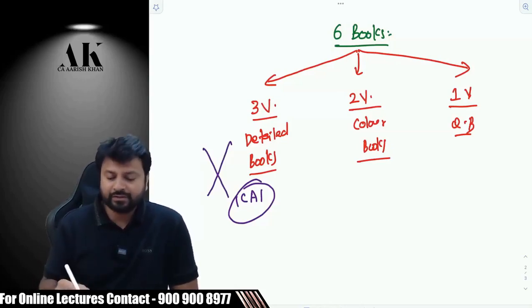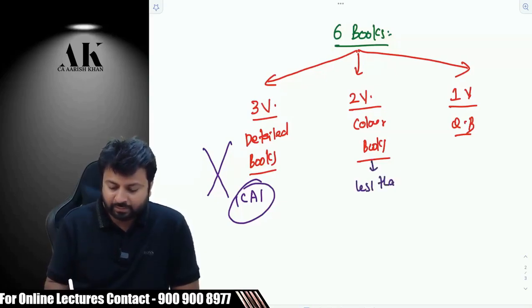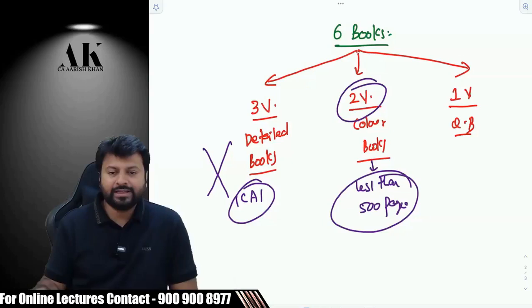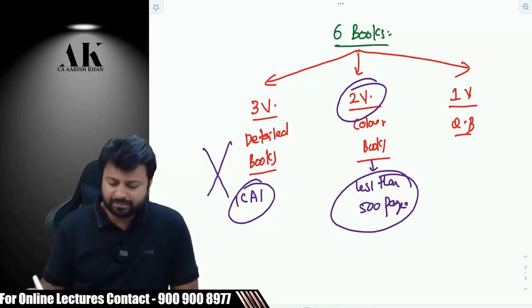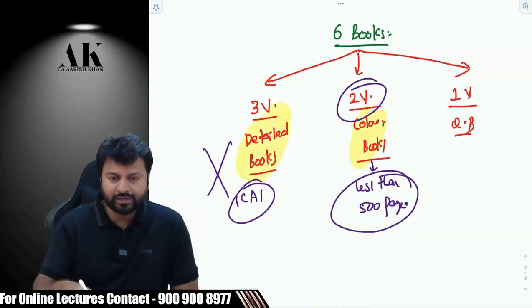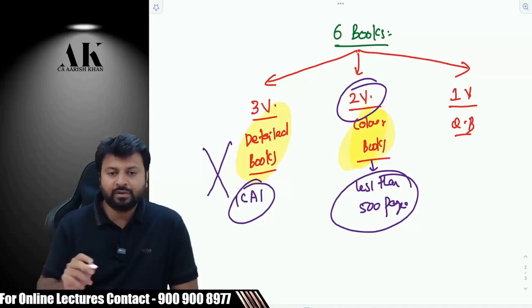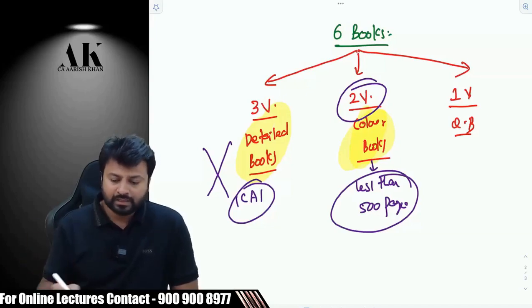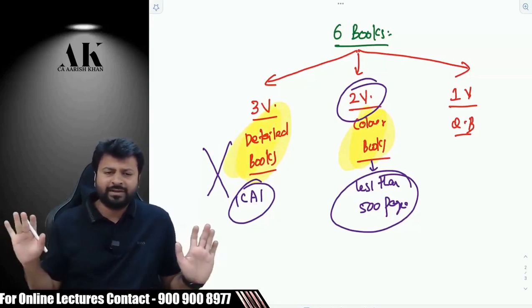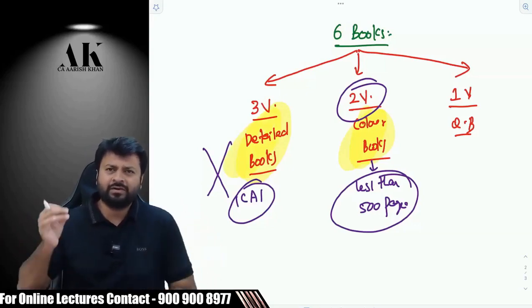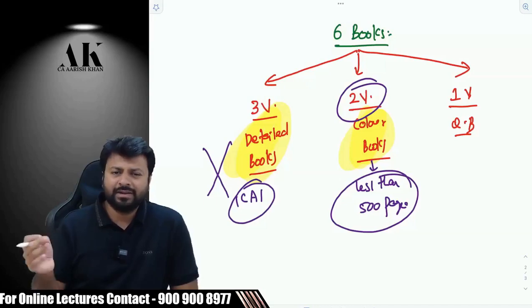So what is the second thing which we have done? The second thing which we have done is we have made a colored book in less than 500 pages. Both the volumes taken together are less than 500 pages. And this covers the entire 100% syllabus, 100%. But we are not going to learn from this. We are going to learn from the detailed book. And then to consolidate whatever we have done, we will come to this color book and try to consolidate. This detailed book covers almost the majority of the chapters except some small topics like set off and carry forward, like chapter 6A, like some clubbing, etc. All those small topics might not be there in the detailed book. That is directly there in the summary book, that is the color book.